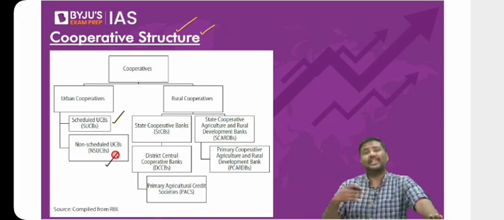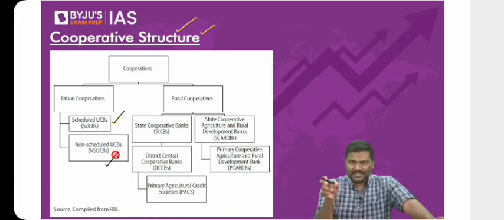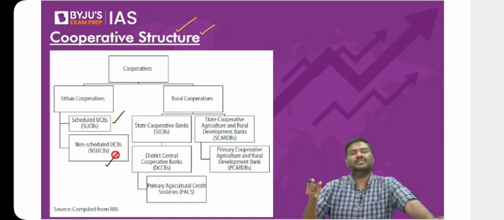And what is the importance of studying single state or multi-state? Whenever you have a single state cooperative, it is registered with the state government. That is, state government means there is a registrar of cooperative societies.